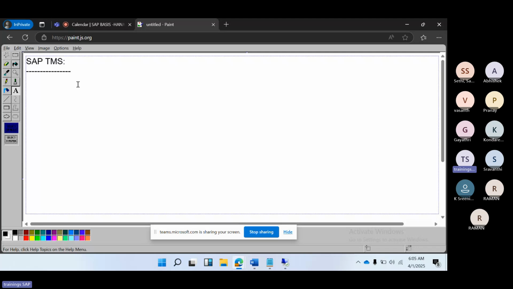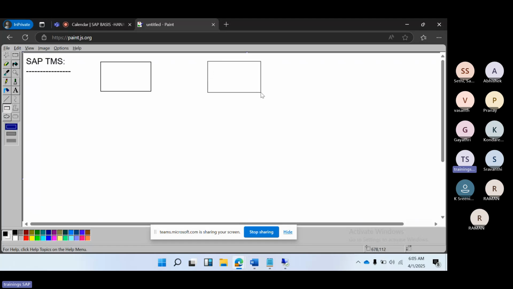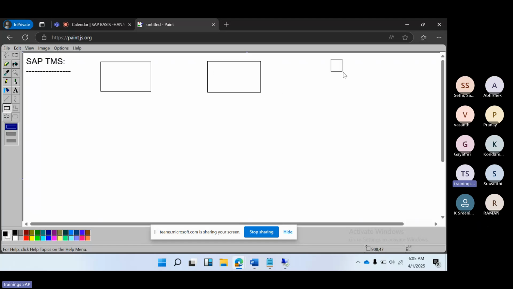So today we will discuss the TMS, Transport Management System. SAP TMS, Transport Management System. This is a very important concept to transfer data from one system to another in a landscape. Suppose, for example, you have development, quality, and production systems in a landscape.